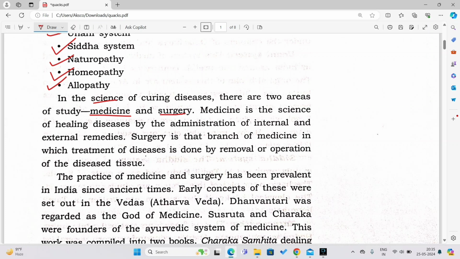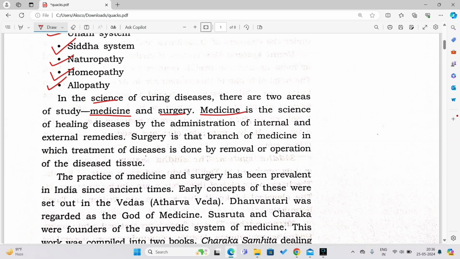Medicine is the science of healing diseases by the administration of internal and external remedies. Now see, what is a medicine? This is the definition of medicine. Medicine is a science of healing the diseases, using both internal as well as external remedies. Internally also, because you are taking the medicines externally and you are getting healed from inside, right? Internally you are getting healed.